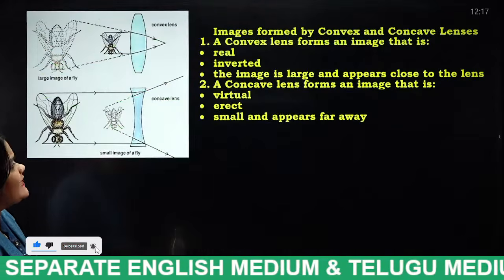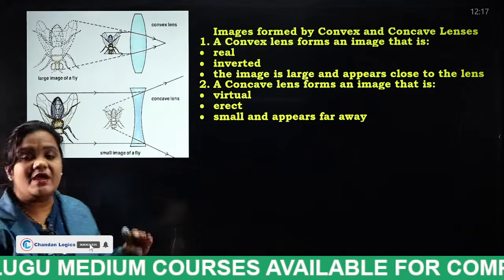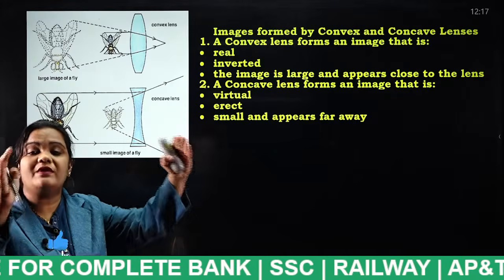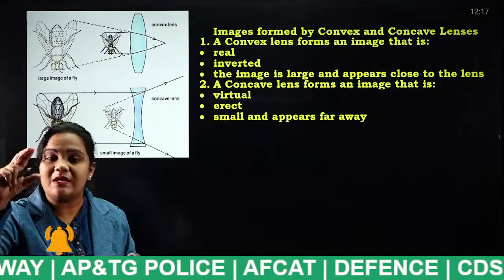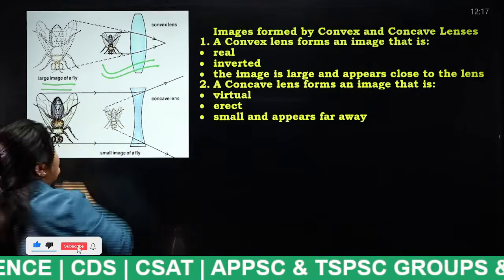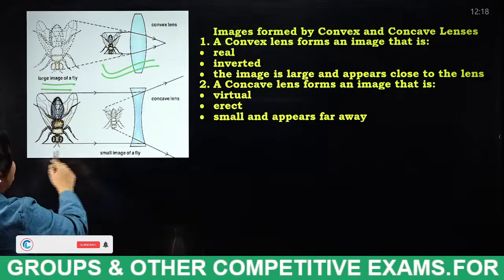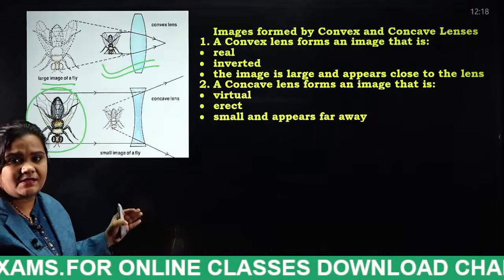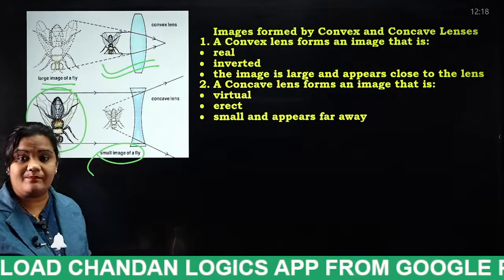Images formed by convex and concave lenses. As I told, when light is incident on the convex lens, the rays come together at the center, and the image we look at will be larger. So this is the image and this is the object. When we place an object in front of the concave lens, how will the image appear? The image will appear smaller in size. This is a very, very important concept.